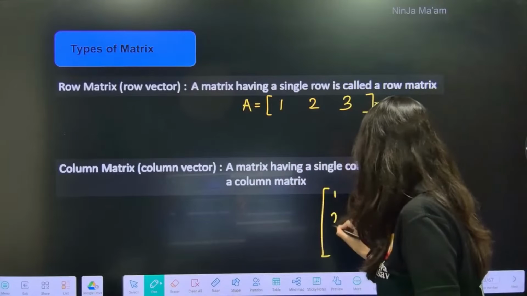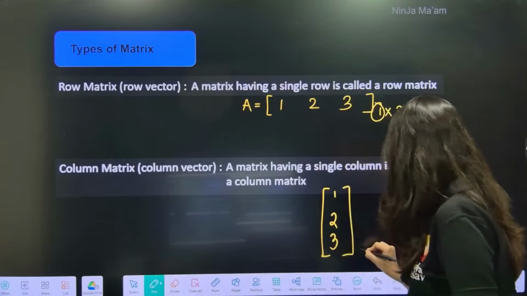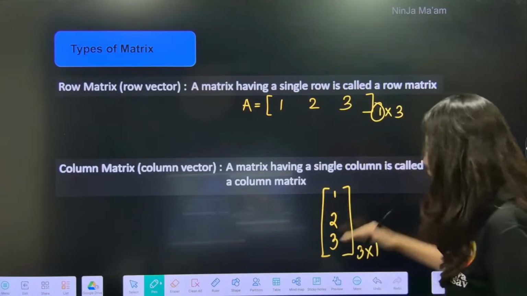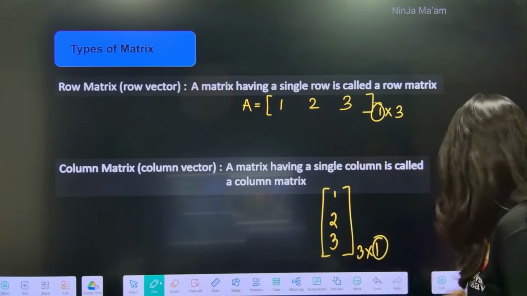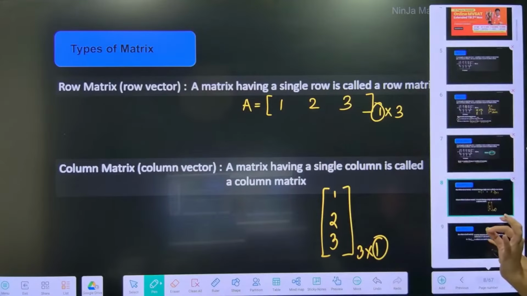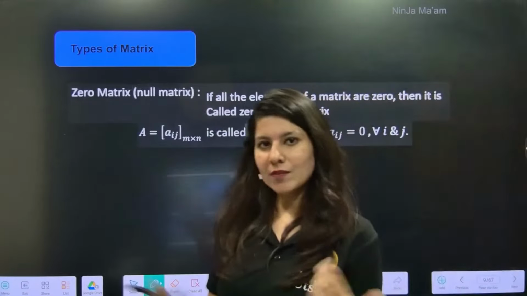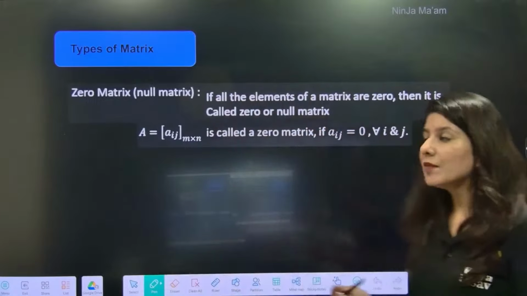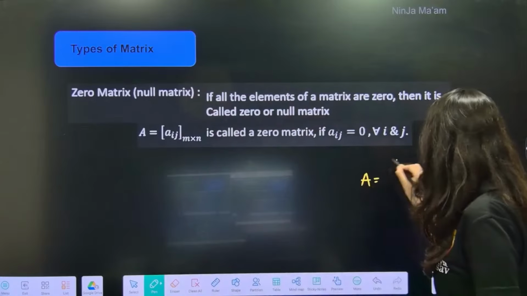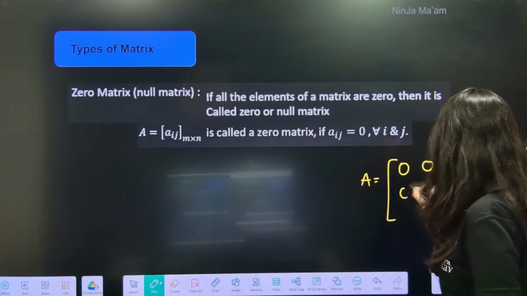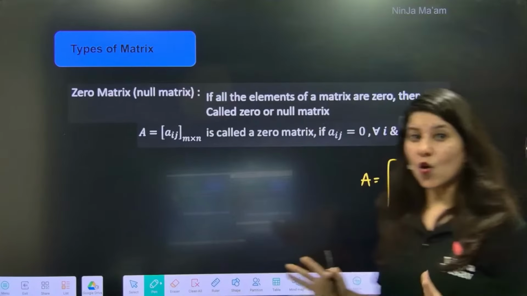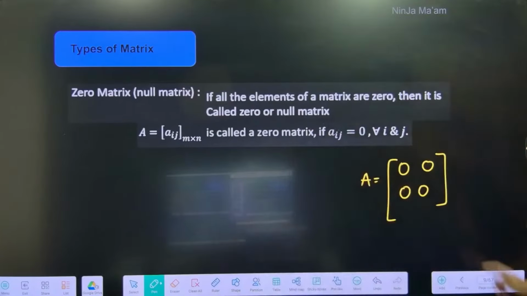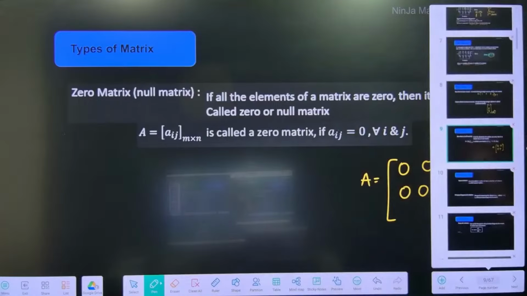Now 1, 2, 3. This is actually a column matrix. Why? 3 cross 1. 3 rows but a single column. So this is a column matrix. So a matrix having a single column means column matrix. Zero matrix or null matrix means any matrix which is having all the elements zero. All the entries should be zero, it is called a zero or null matrix, everybody.